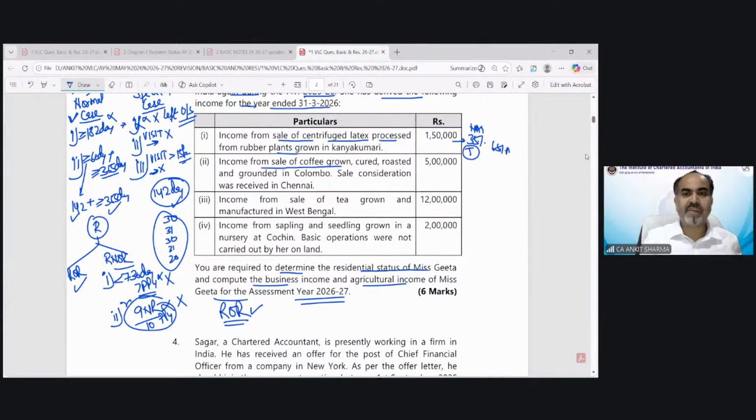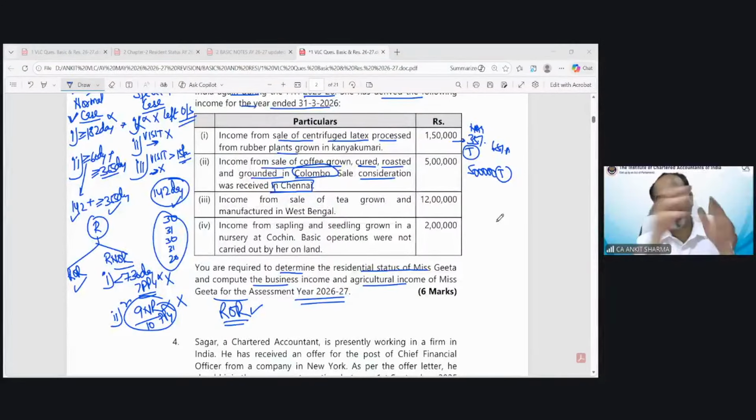Income from sale of coffee grown, cured, roasted, ground in Colombo. It's in Sri Lanka. Sale consideration was received in Chennai. So this is fully taxable, 5 lakh rupees. This is not agricultural income. This is normal business income. Why is this normal business income? Why is it not agricultural income? Why are we not applying 25/75 on this income? Who will tell me? Correct. It's in Colombo. Agricultural income could be treated as such only if the agricultural land is within India. So that's why the full value of 5 lakh rupees is going to be taxed.